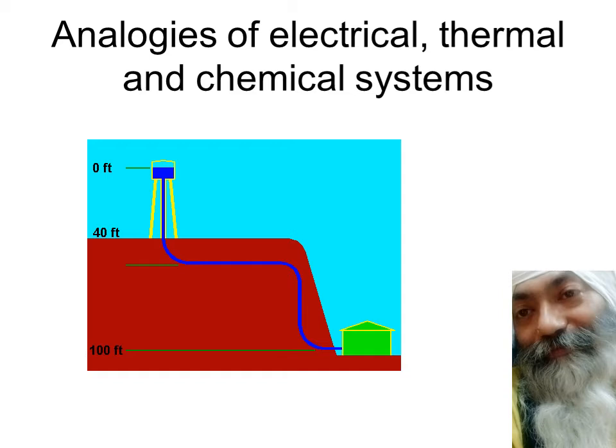But once we find the analogies, we can easily apply those laws in the equivalent systems also. So that is the idea behind studying the analogies of electrical, thermal, and chemical systems. We'll be studying some of the mechanical systems also, which you might have already been exposed to in control systems in your previous courses.